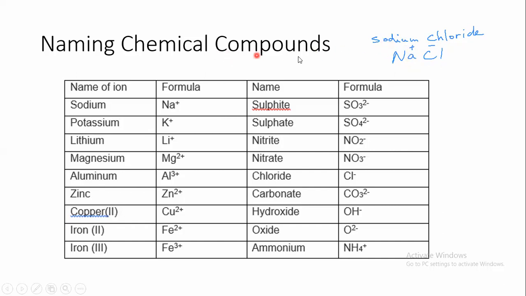So these chemical compounds we call ionic compounds. This is the naming of ionic compounds. An ionic compound always consists of a positive ion chemically bonded to a negative ion. So here we say sodium chloride. We have to know the names of each of the positive and negative ions in order to write the name of an ionic compound.